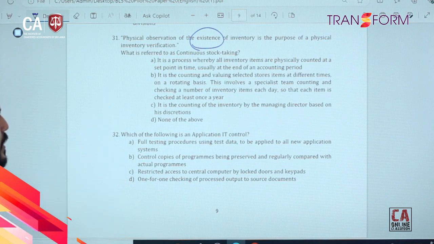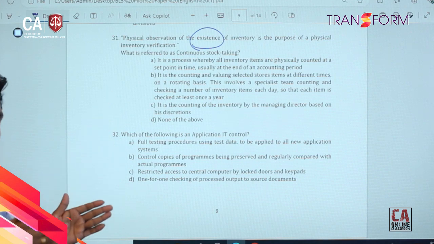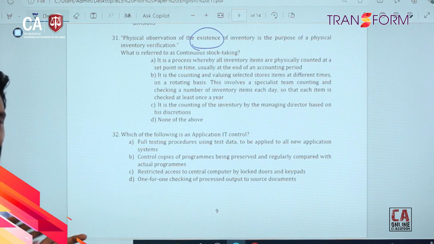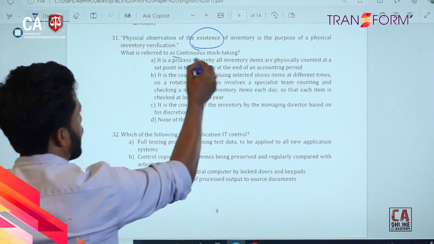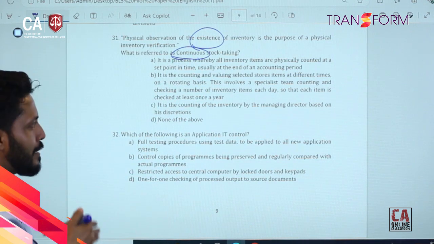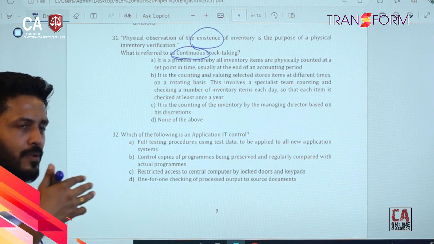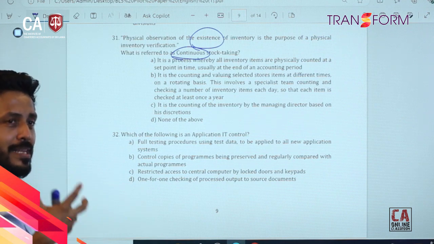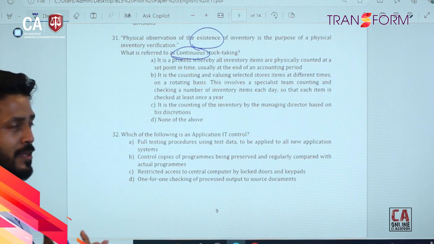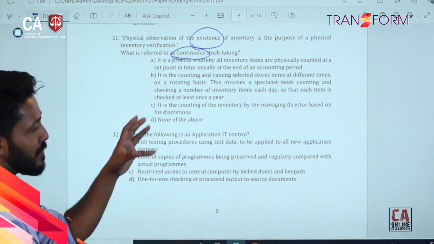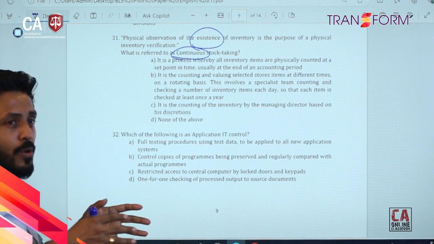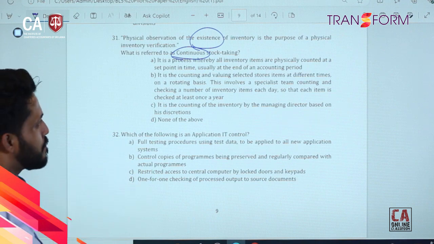What is referred to as continuous stock taking? As an organization, we may have continuous stock taking or monthly or quarterly or annual stock taking, that depends on the company nature. Continuous stock taking means continuously we are counting the stock. It may be daily, or we are dealing with very sensitive inventory. Inventory load means inventory quantity, right?